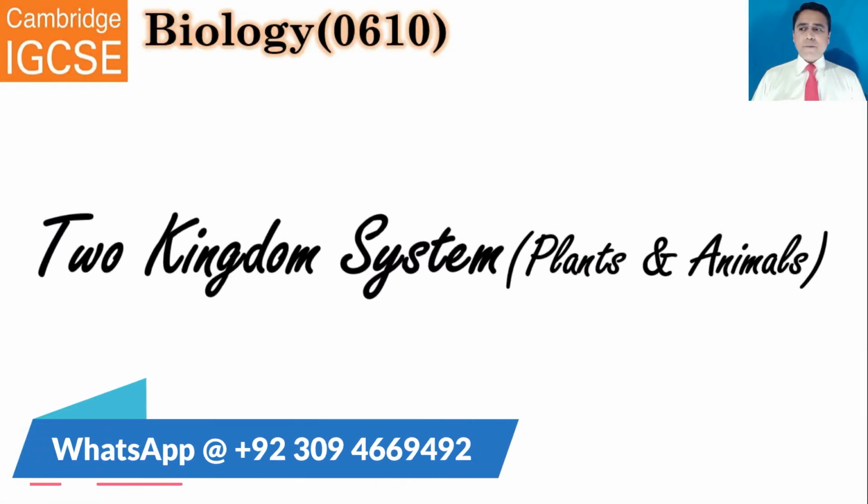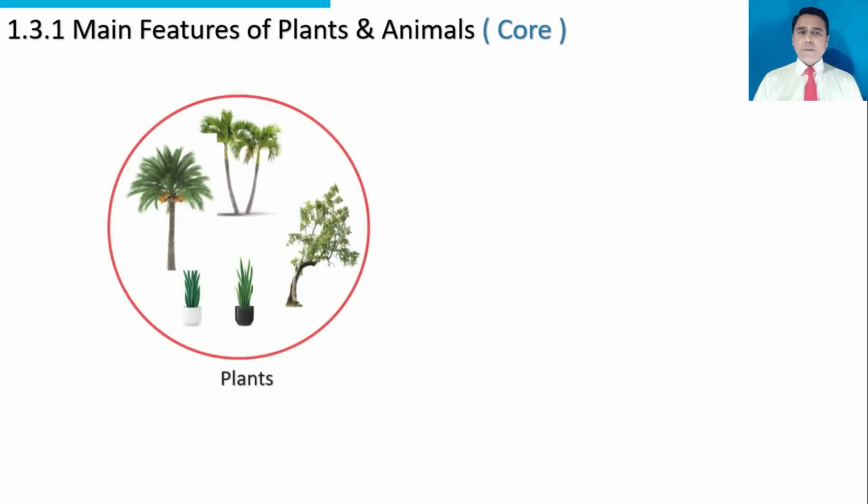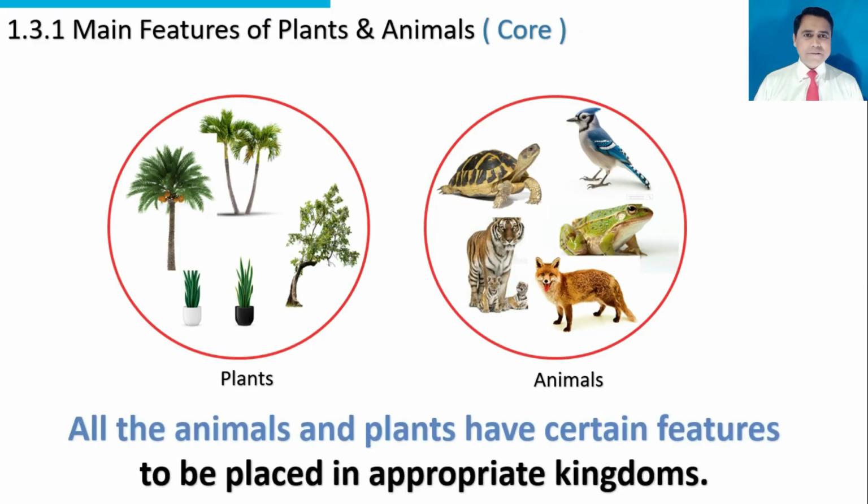Dear students, the topic to be discussed is the two kingdom system, plants and animals. Learning objectives are: you will be able to know the two kingdom system, to describe main features of plants, and to describe features of animals. These are plants, these are animals. All the plants and animals have certain features to be placed in the two kingdom system.